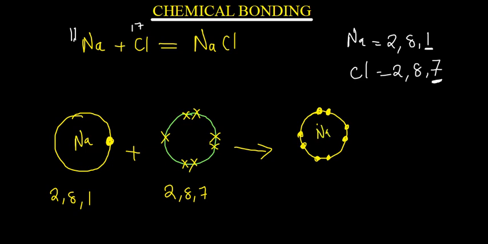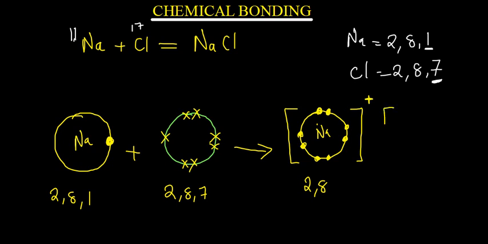But now the electron configuration is 2, 8. And so you put it in brackets like this, which are square. Because it has lost 1 electron, you are going to show the charge. Every time something loses, it becomes positively charged.